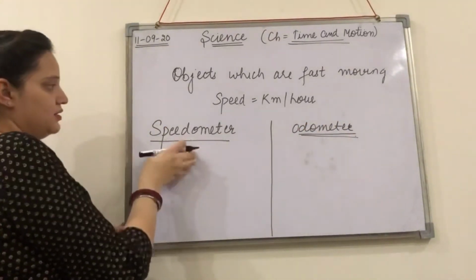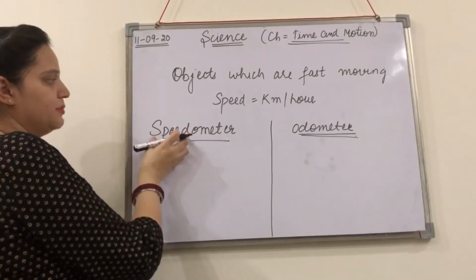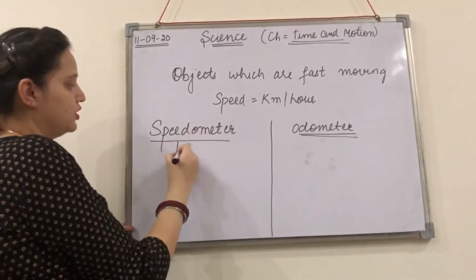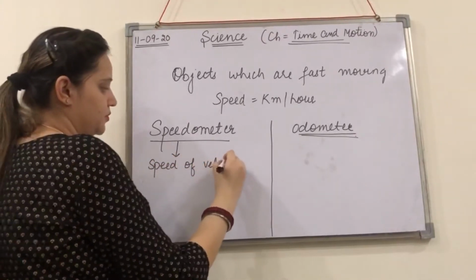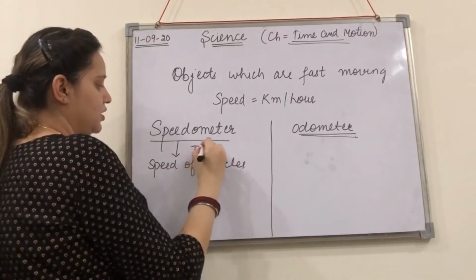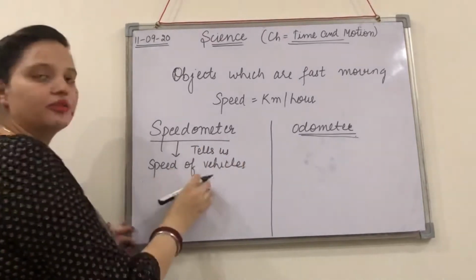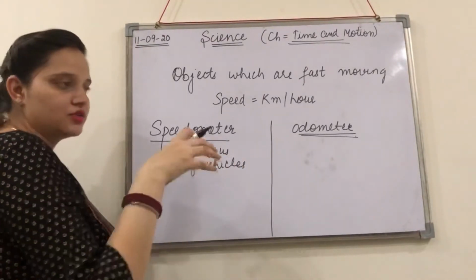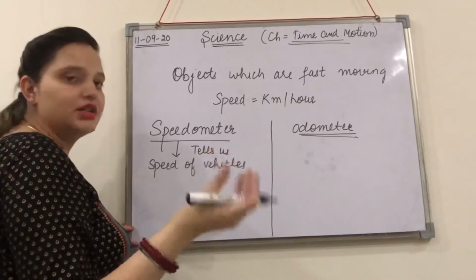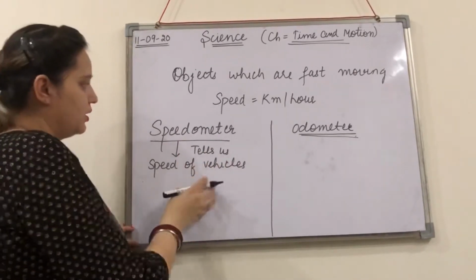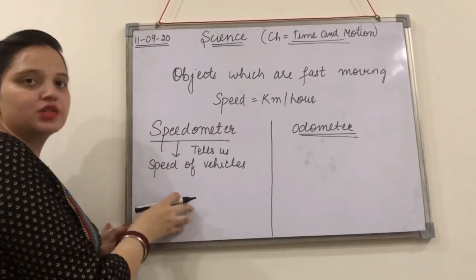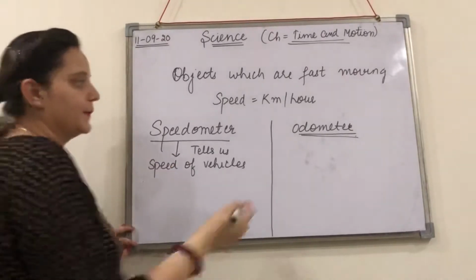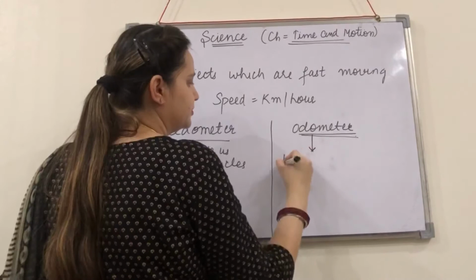So as is basically clear from the name, a speedometer is going to give you the speed of vehicles, right? So it tells us about the speed of the vehicles. The speed is 80 km per hour, 70 km per hour, 60. In the same way, the speedometer is going to tell you the speed with which the vehicle is moving. Odometer.